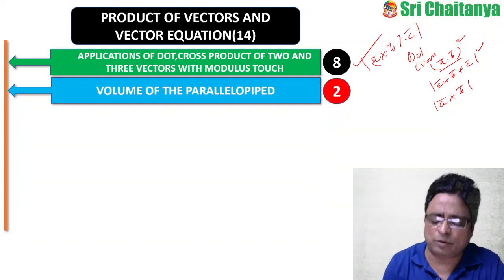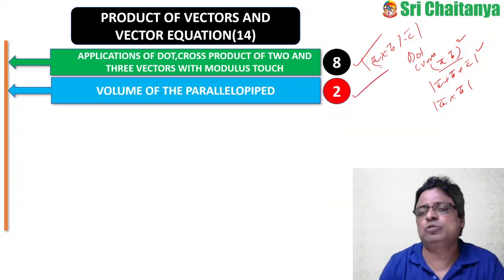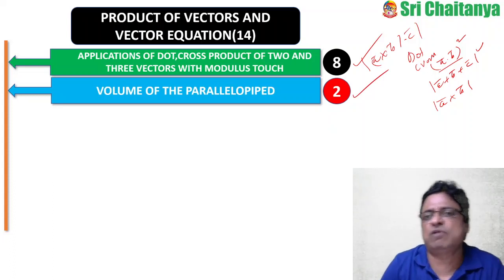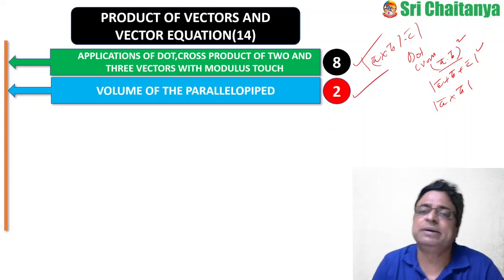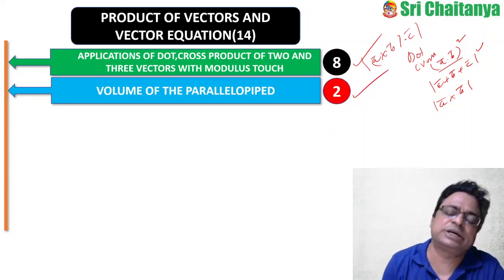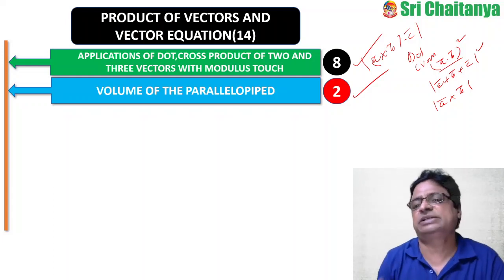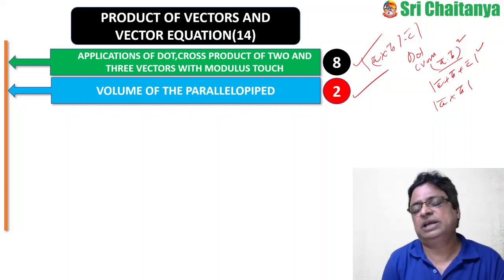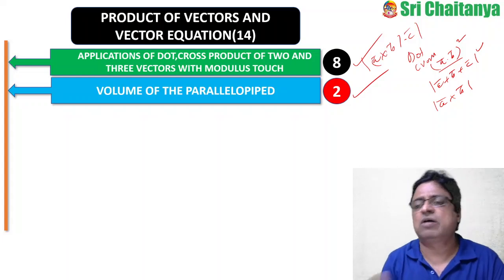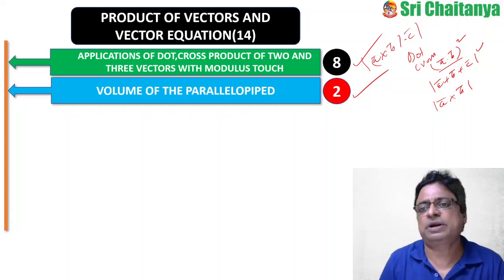And of course volume of the parallelepiped. This time 2 questions were asked exclusively on volume of the parallelepiped and its applications, but my suggestion would be you need to concentrate on volume of the parallelepiped, tetrahedron, etc. Even vector areas of the triangle and rhombus and other things are also very, very important. But this time 2 questions were asked under this one.